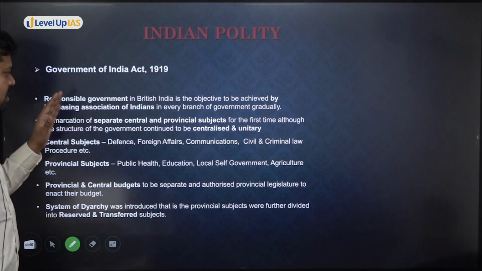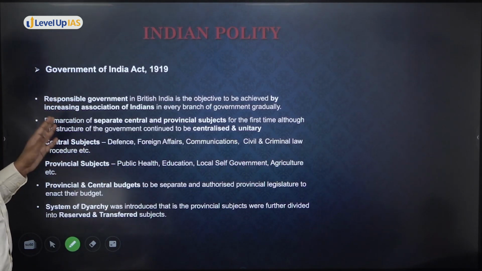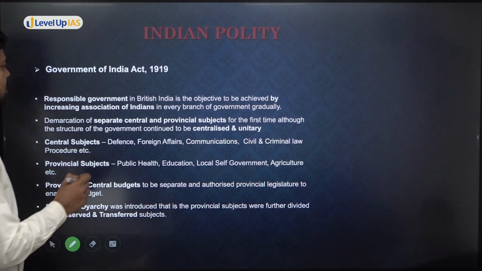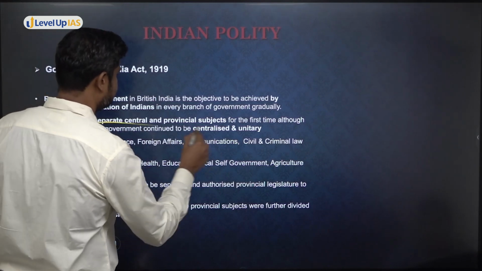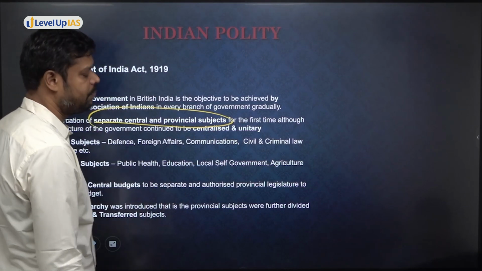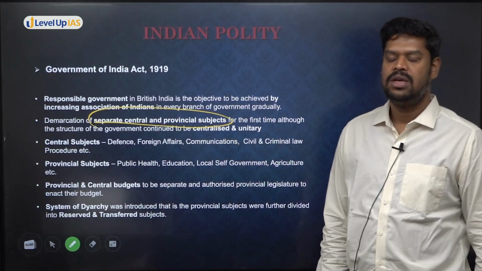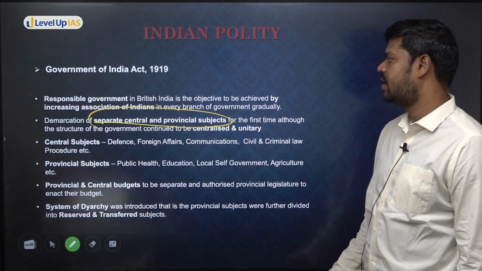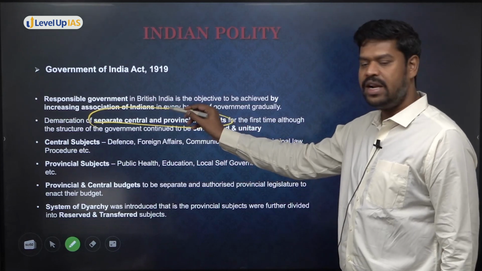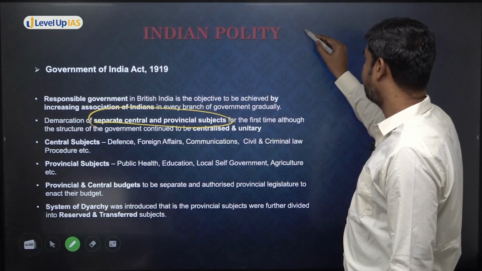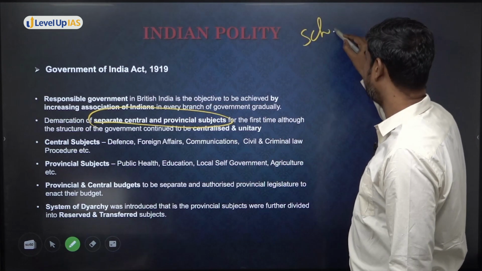But the most important area is the demarcation of separate central and provincial subjects. This is very, very important. This is one major change that was brought in by the Government of India Act 1919. Now you can relate this to what is called, in the present Constitution, the Schedule 7.